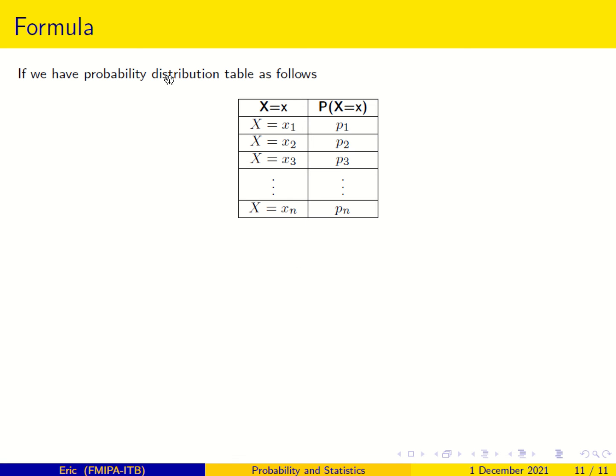So if we have a probability distribution table as follows, we can have the formula as follows. The expected value E(x), or mu, is the summation from i equals 1 until n of x_i p_i. So the expected value of variable x is x1 times p1 plus x2 times p2 plus x3 times p3, and so on until xn times pn. That is what is meant by this symbol, summation.